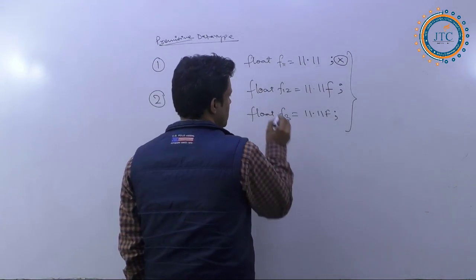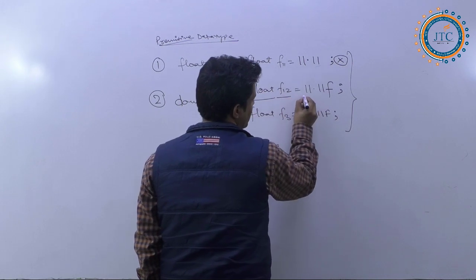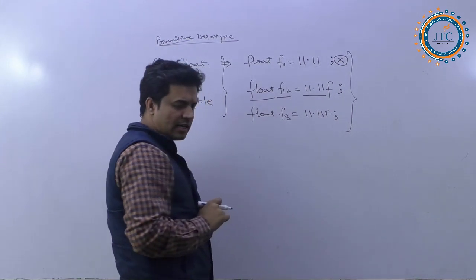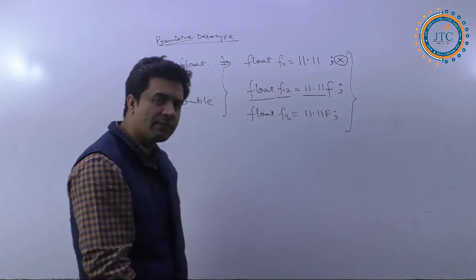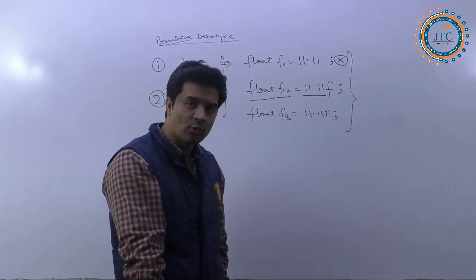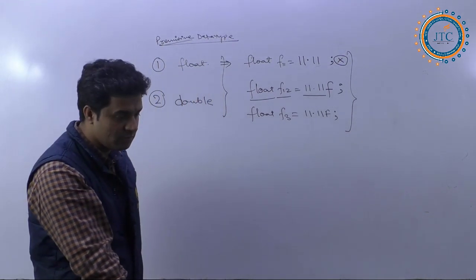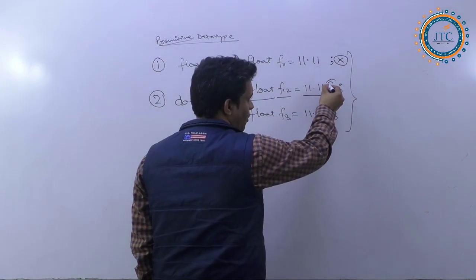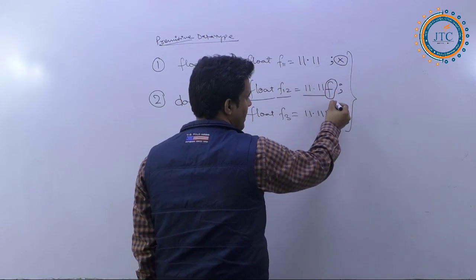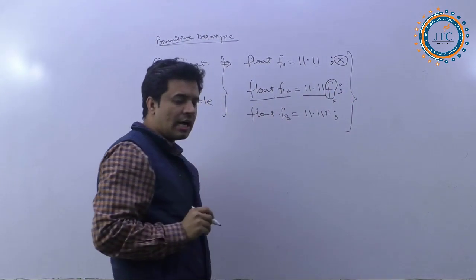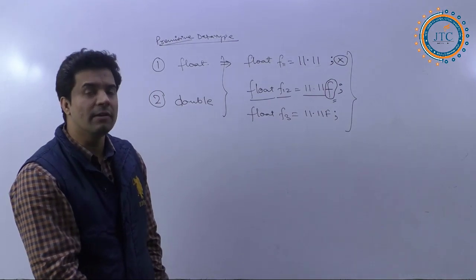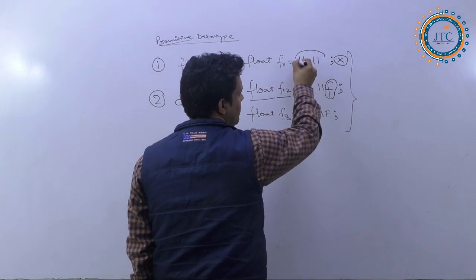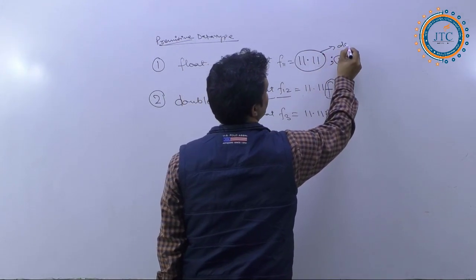In the later stages, when I write float f12 is equal to 11.11f, fine. Float f12 is equal to 11.11f I am going to write inside this. See here, the F you have written here represents that it is a floating point, because if you do not write this, then by default this will be considered as a double.